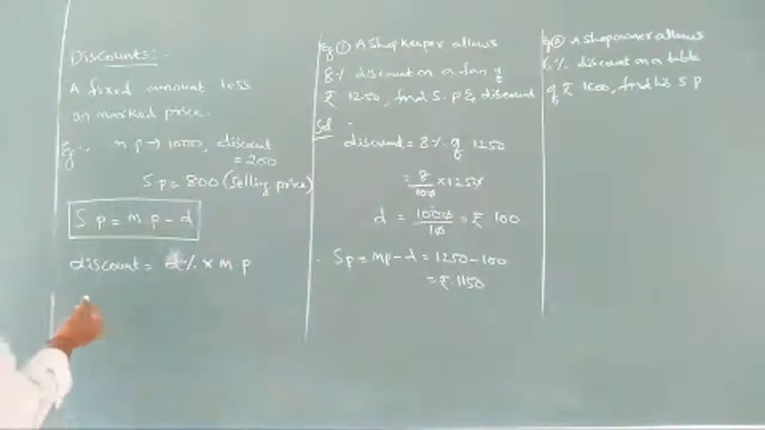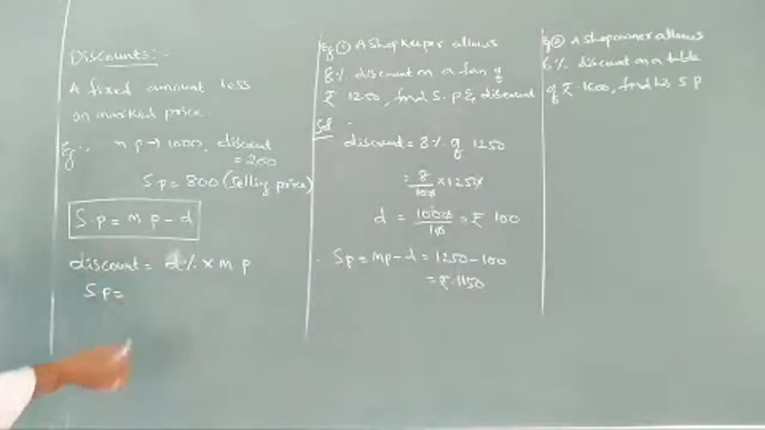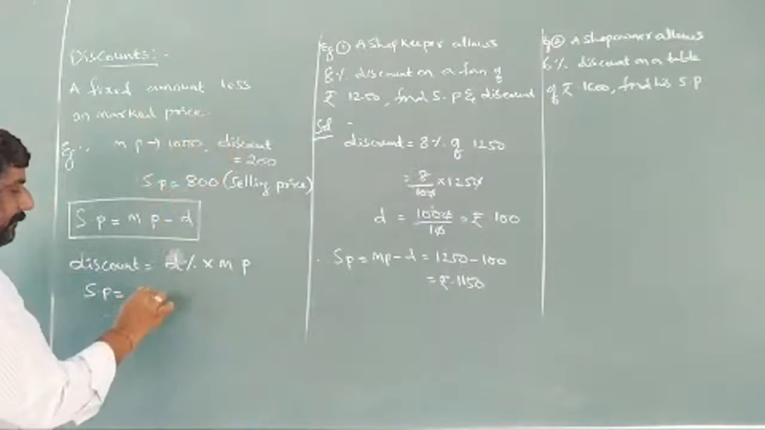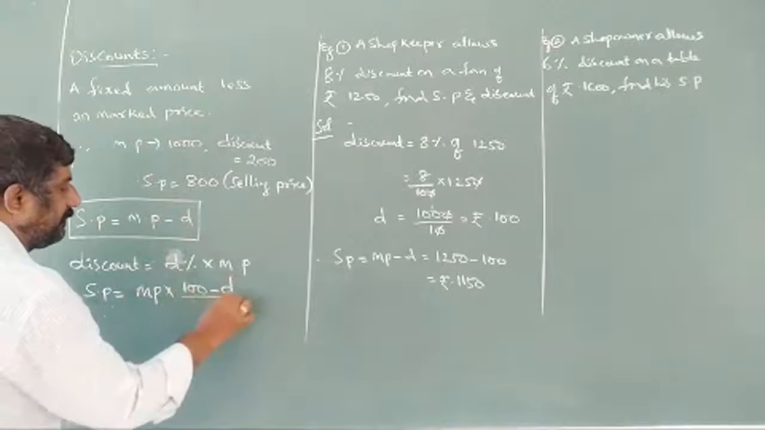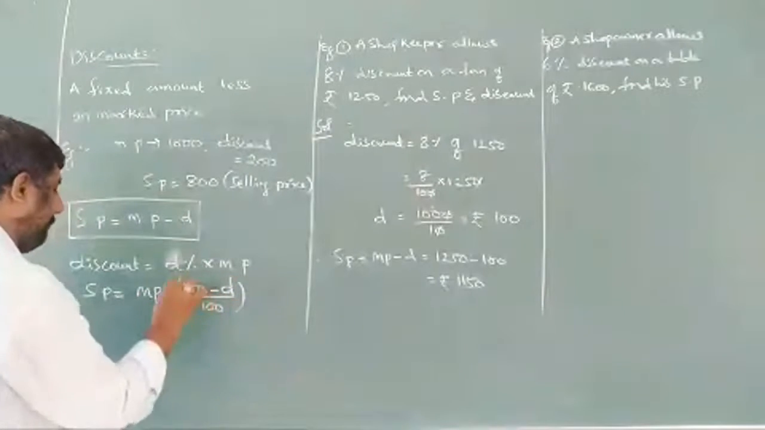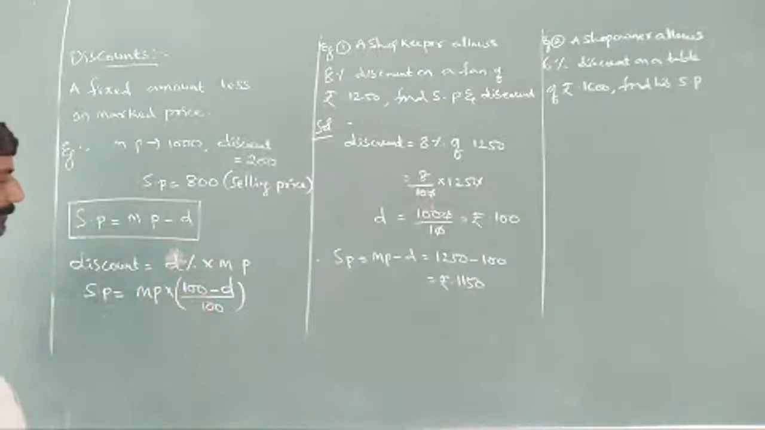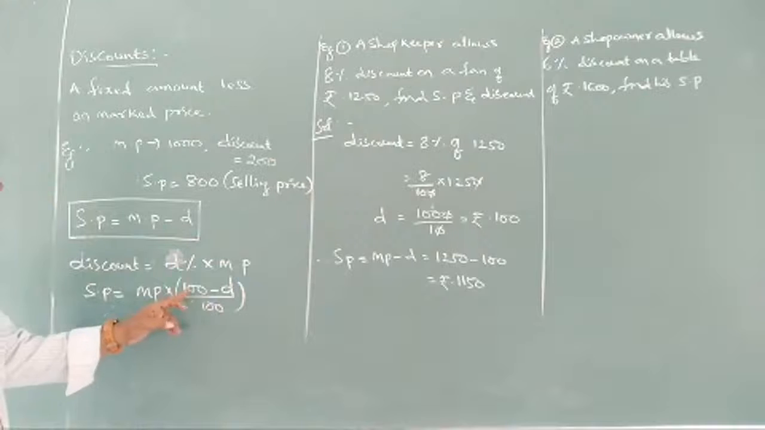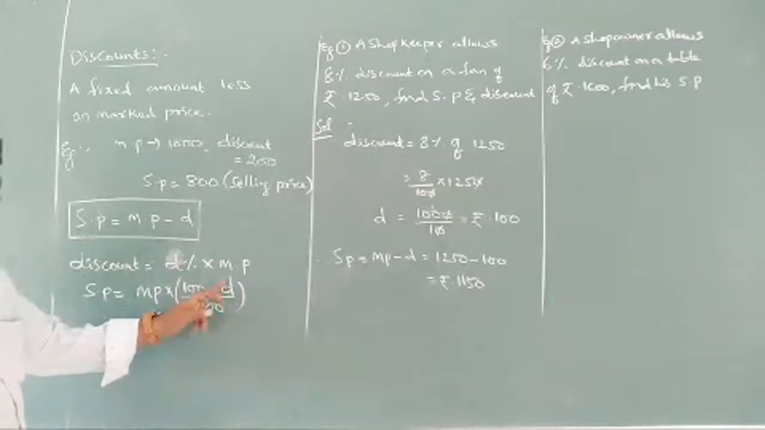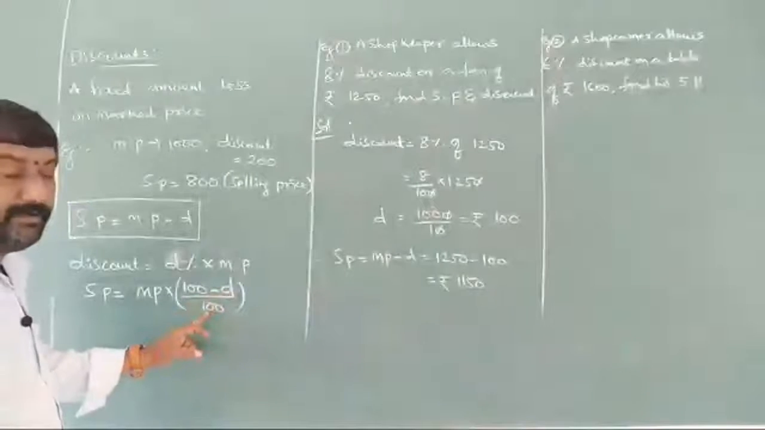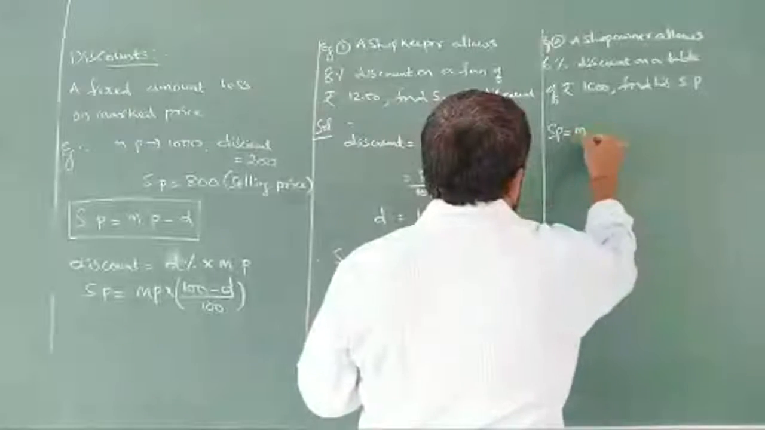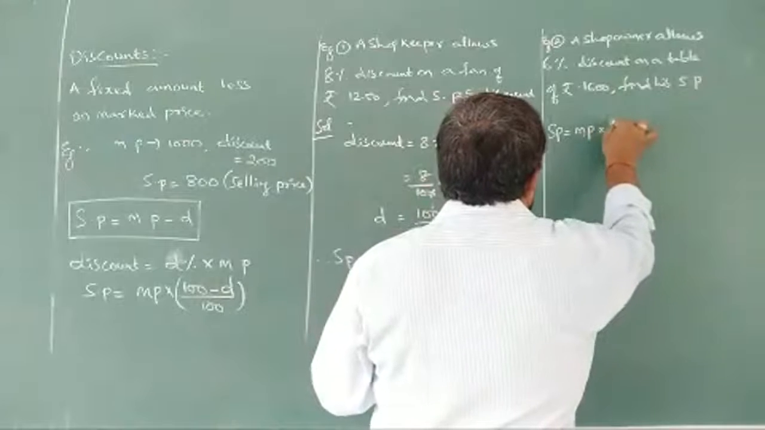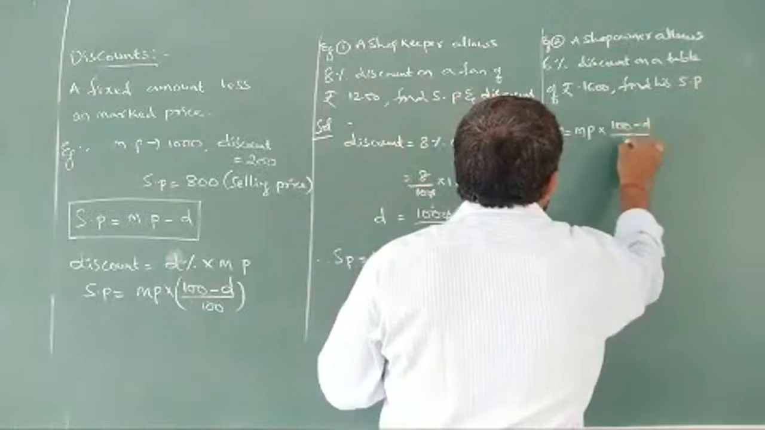What formula are we applying here? Selling price is equal to market price into 100 minus discount by 100. Selling price is equal to market price into 100 minus the discount percentage that will be given here, by 100. So the formula we can write here: selling price is equal to market price into 100 minus D by 100.